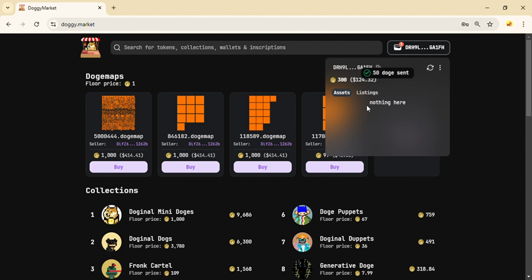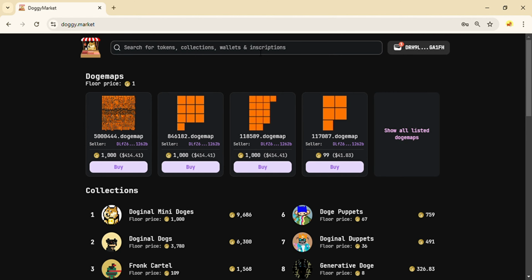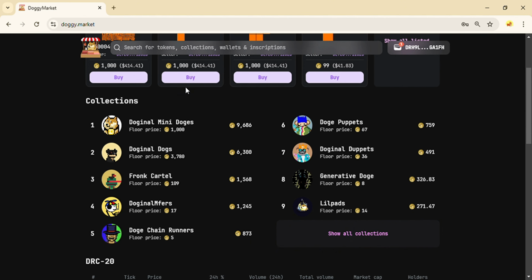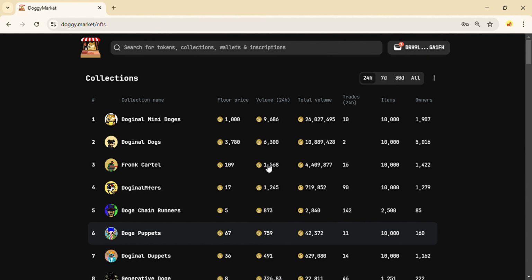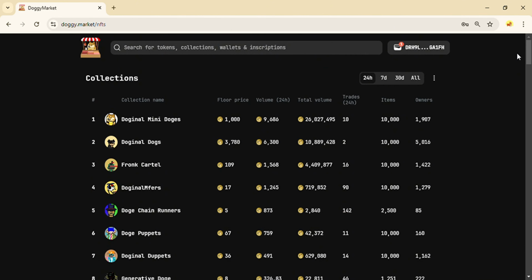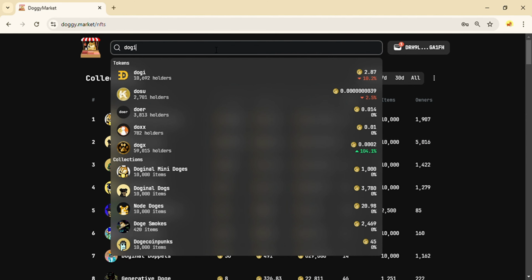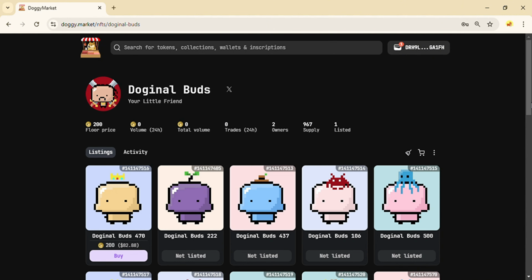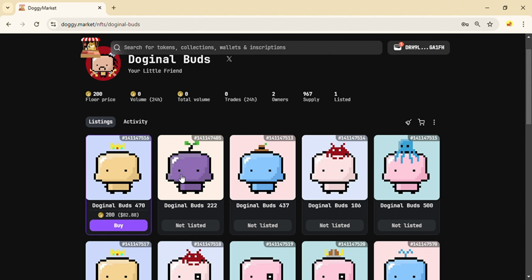It's that simple. We enter Doggy Market and navigate to the Collections section, where NFTs are listed. The NFTs here are sorted based on their daily trading volume. To view all NFT projects, you can click the Show Collections button. If you already know the name of the NFT project you want to purchase, you can use the search bar at the top to directly find it by typing the project name.